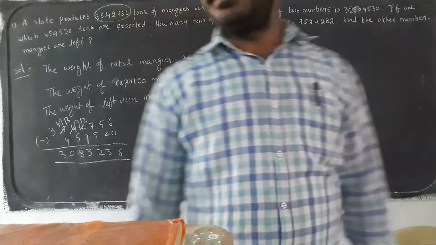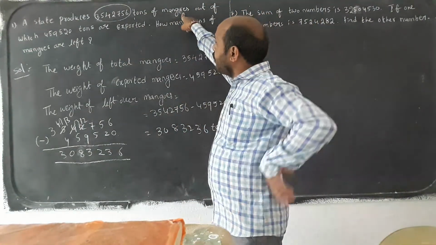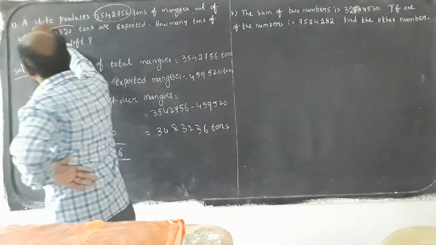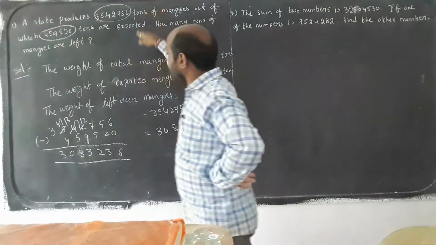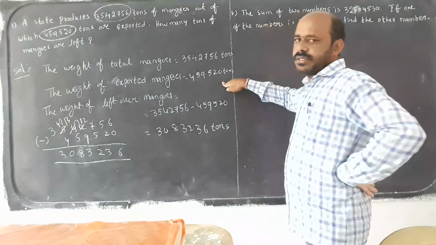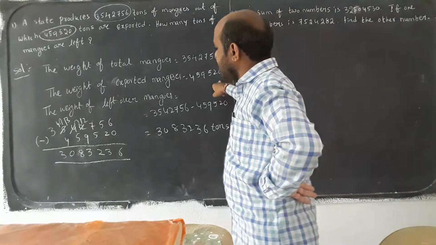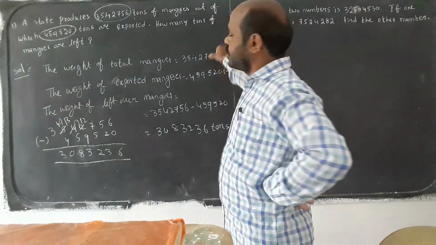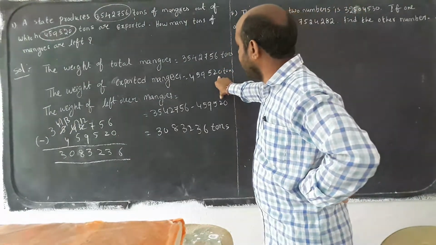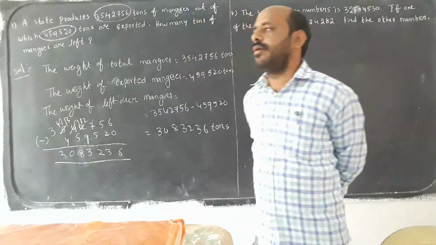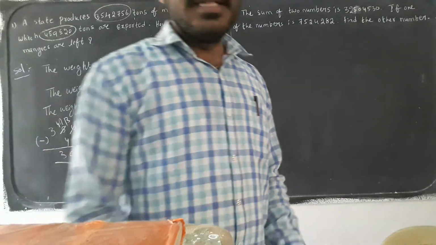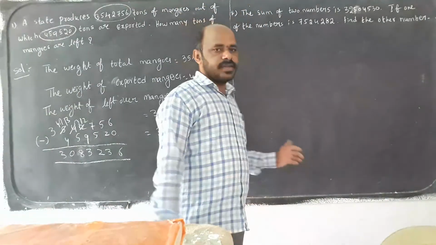Isn't it, children? See here, whatever he gave, we write the first statement, then he gives the second statement. Total weight of mangoes he gave, that I wrote. Exported mangoes weight I wrote. Again leftover mangoes he is asking. Leftover mangoes means we subtract the number of mangoes taken out from the total, and we get how many leftover mangoes are there at present. Okay children, this one is the topic.